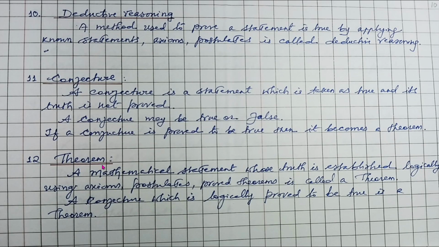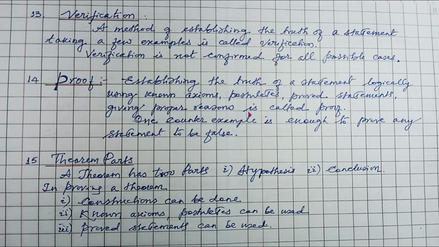Now let us understand what is a theorem. A mathematical statement whose truth is established logically using known axioms, postulates, is said to be proved, and that is called a theorem. So a mathematical statement becomes a theorem if it is proved logically. Remember that a conjecture which is logically proved to be true is a theorem, otherwise no.